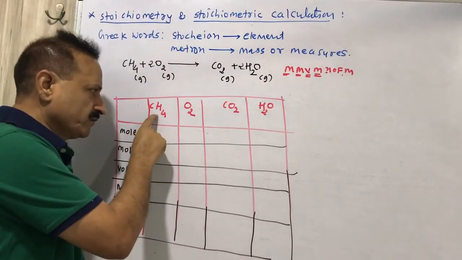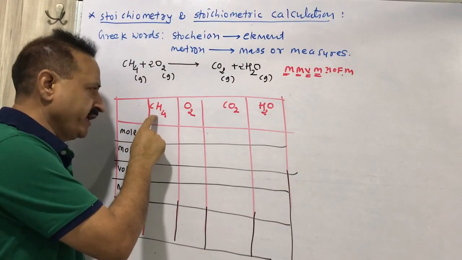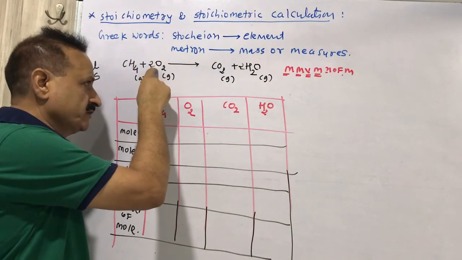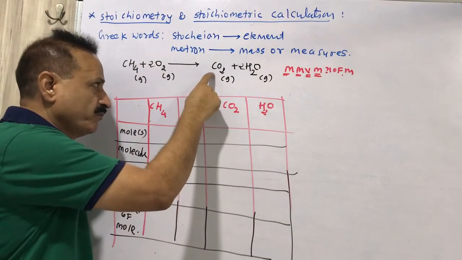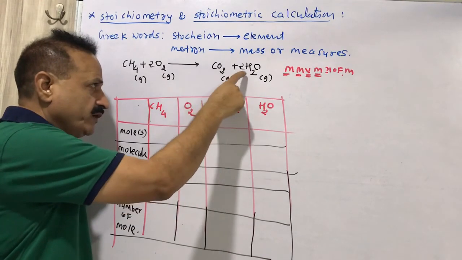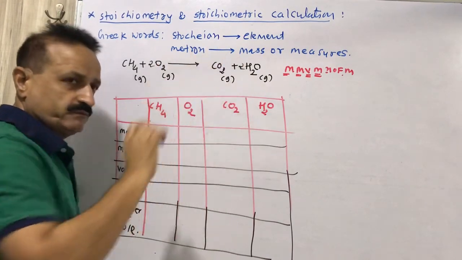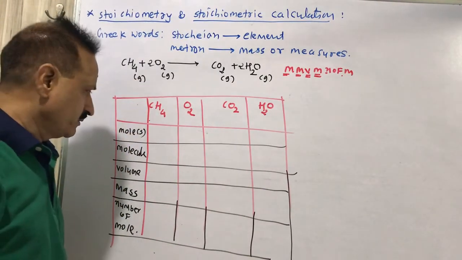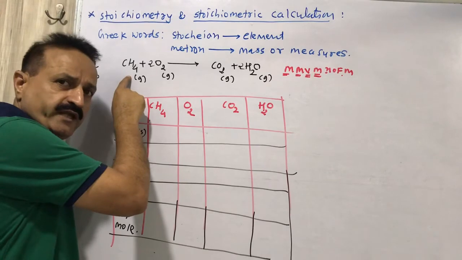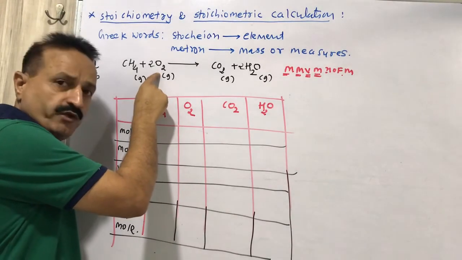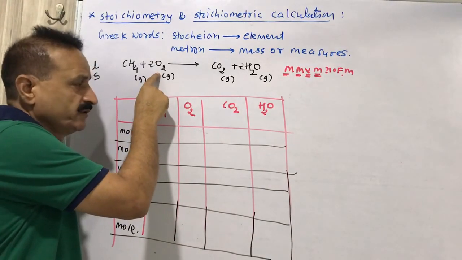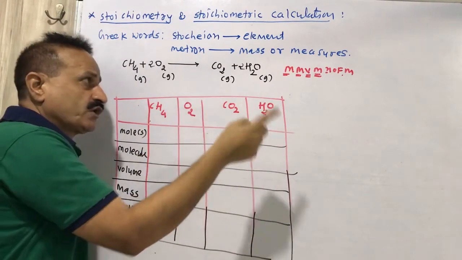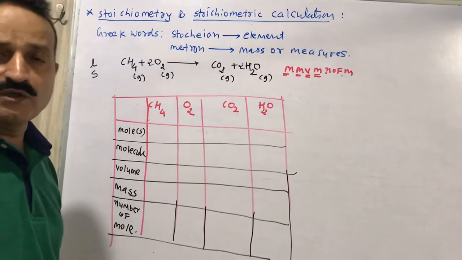This is 1 mole. 1 mole of methane will react with 2 moles of dioxygen. Then we will get 1 mole of carbon dioxide and 2 moles of water. This is the explanation given in your textbook. Then 1 molecule of methane will react with 2 molecules of dioxygen. We will get 1 molecule of carbon dioxide and 2 molecules of water.